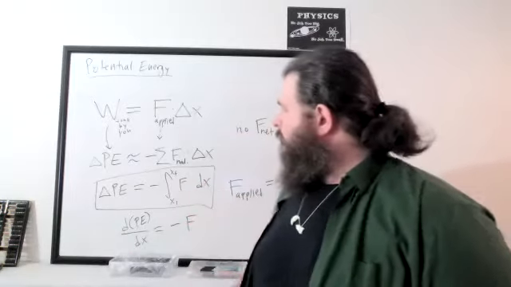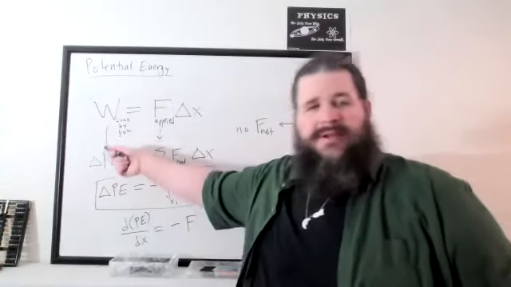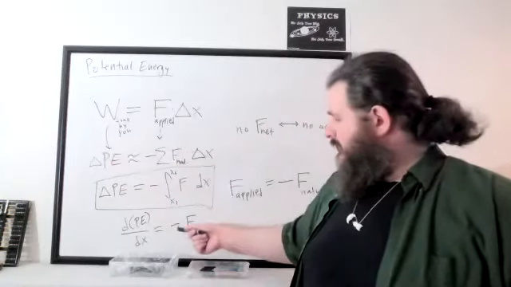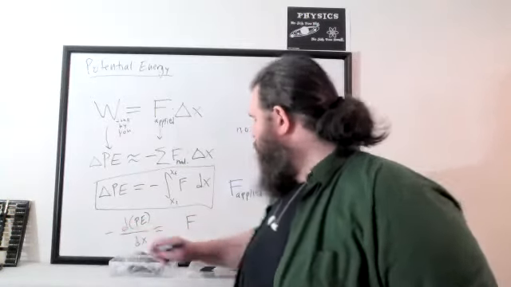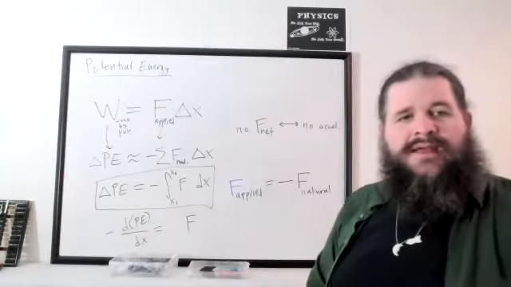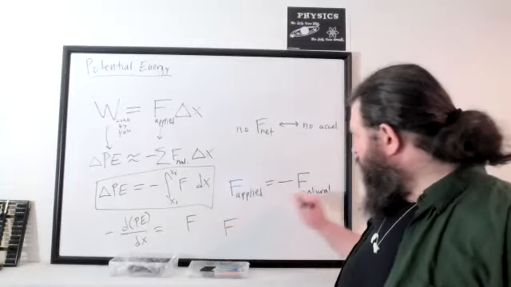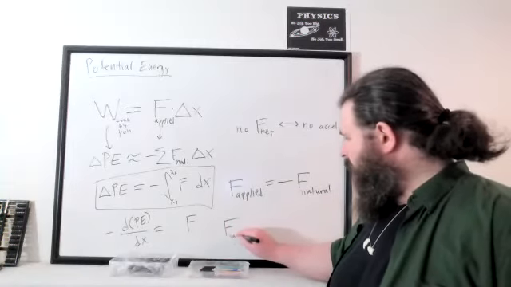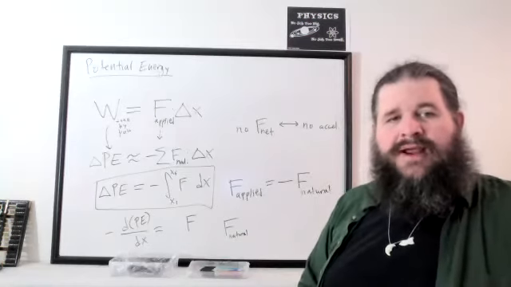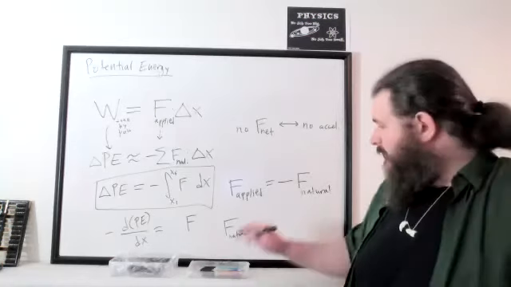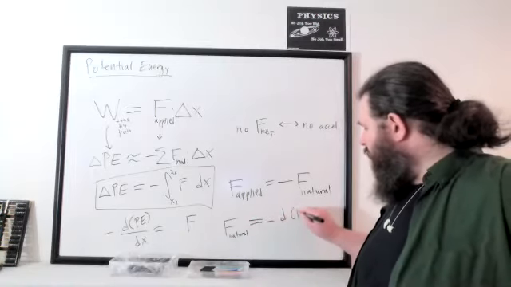force. You could also think of this as just dividing both sides by delta x, and you get delta PE over delta x. Then we'll take the negative of both sides to cancel that out. So this gives us another way that force and potential energy are related. Force, specifically that natural force we're talking about, like the force of gravity or the force of electrical repulsion or attraction or force of a spring, is equal to the negative derivative of potential energy.